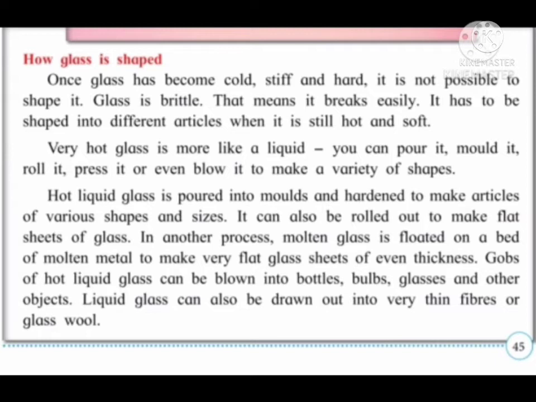So, from this passage, we learn that glass, when very hot and liquid, can be poured and molded into various shapes, and we get bulbs, glasses, fibers also, glass wool also.